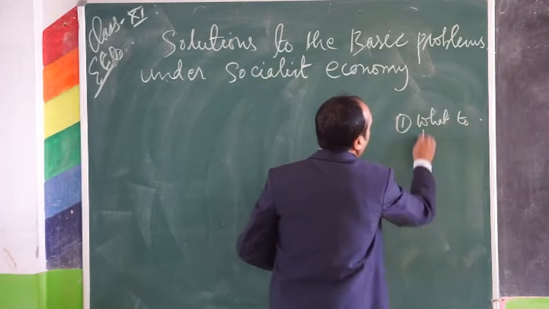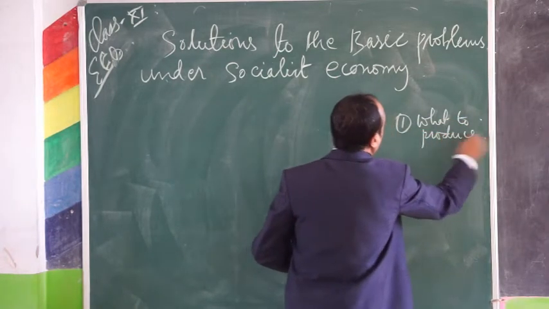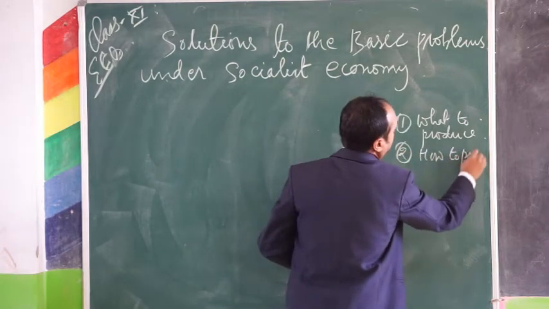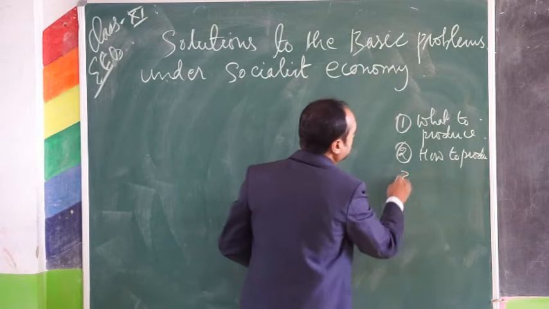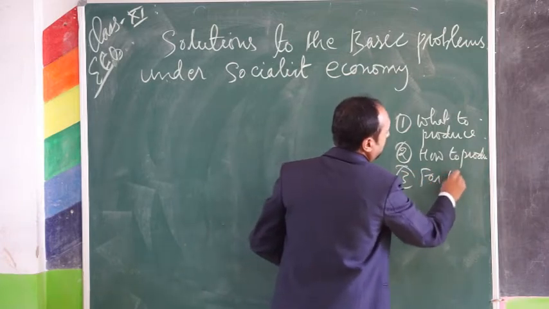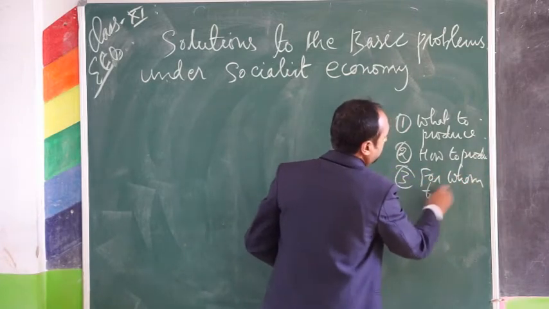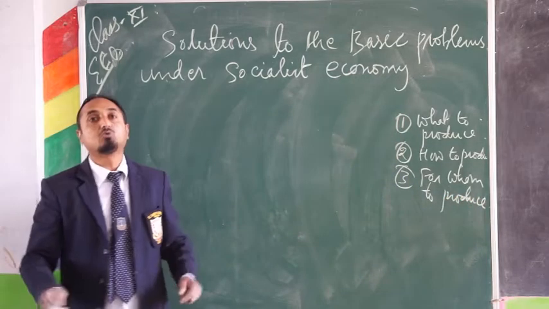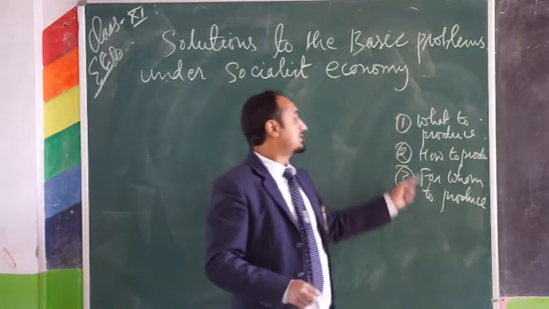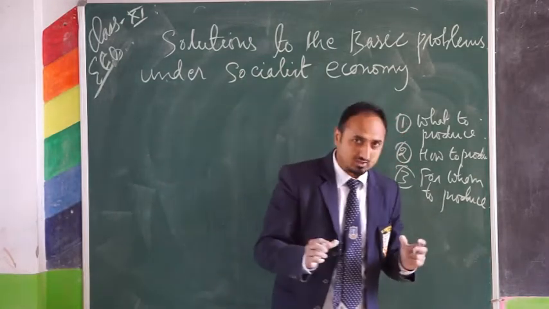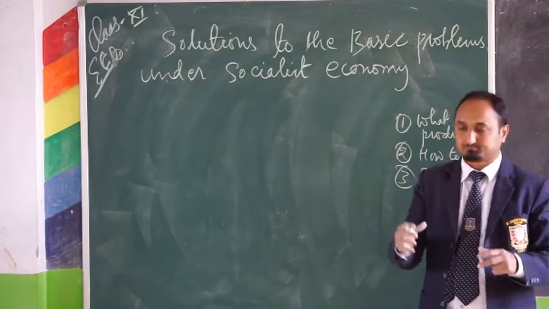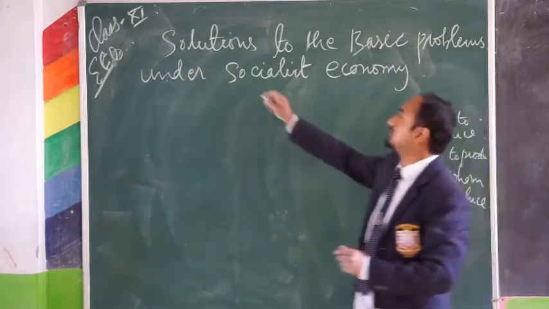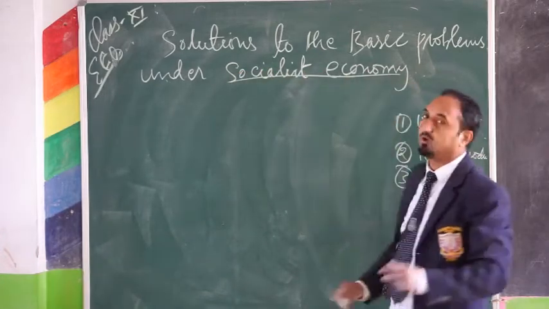number one, what to produce, number two, how to produce, and number three, for whom to produce. So how to solve these three basic problems under socialist economy, and what are the instruments to solve these three basic problems under socialist economy, that we are going to discuss today.